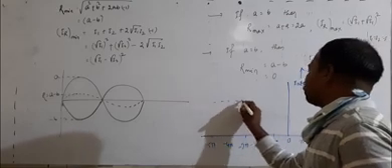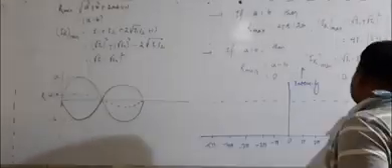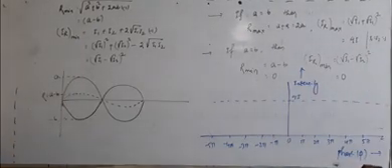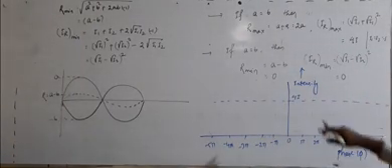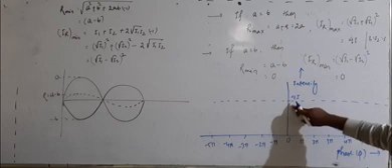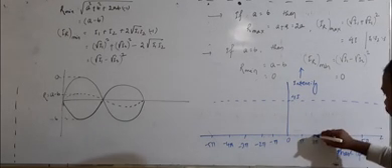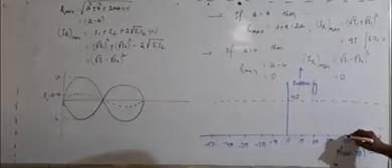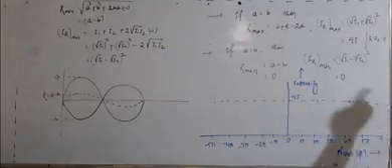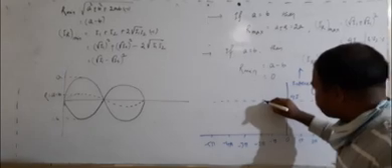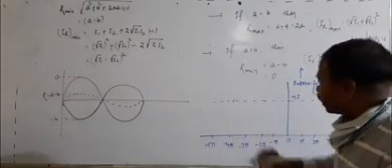This is the position of maximum intensity, which I will take as 4I. Already you know intensity will be maximum when the phase difference is an even multiple of pi. Even multiple means at the positions of 2 pi, 4 pi, 6 pi like this, or here also minus 2 pi, minus 4 pi like this.